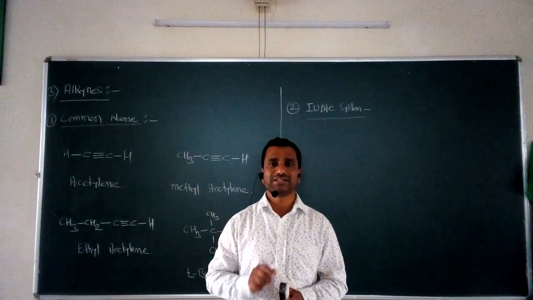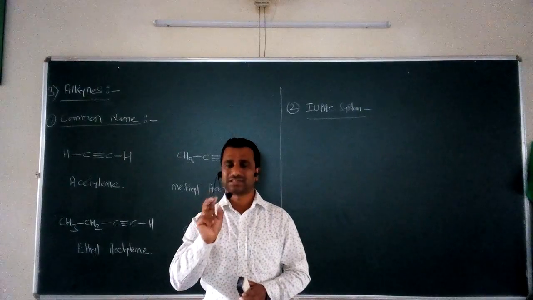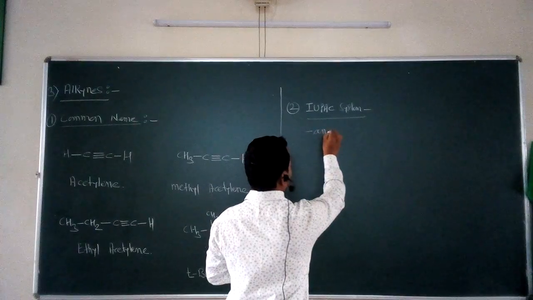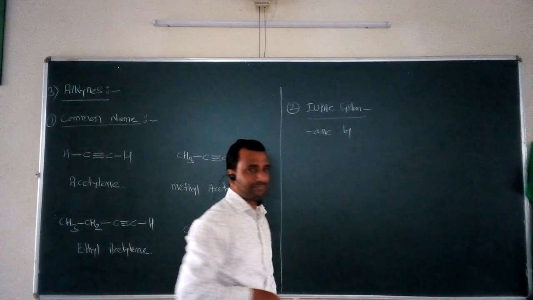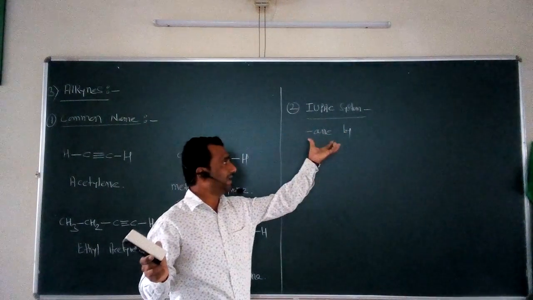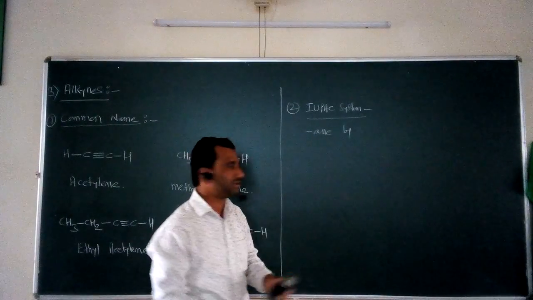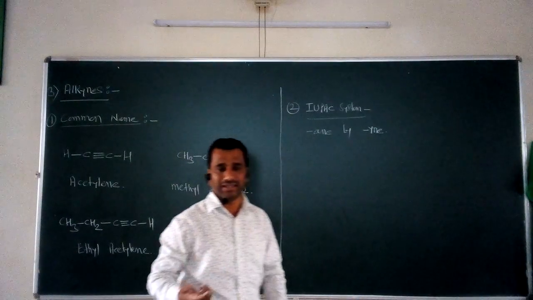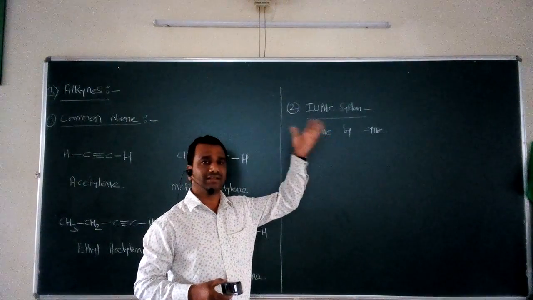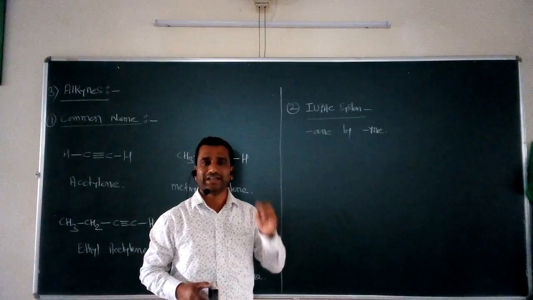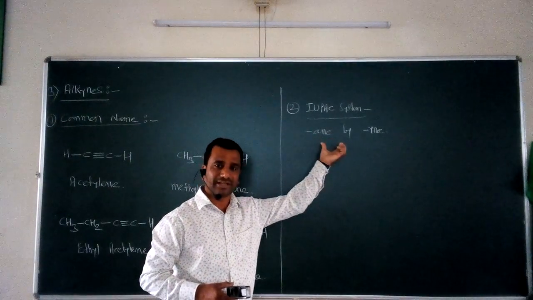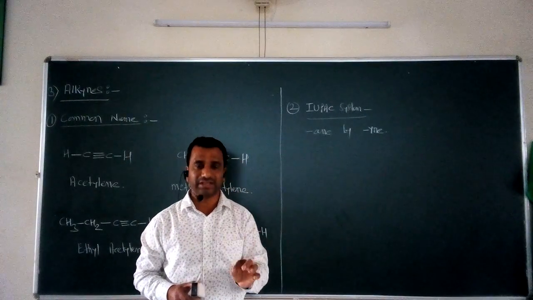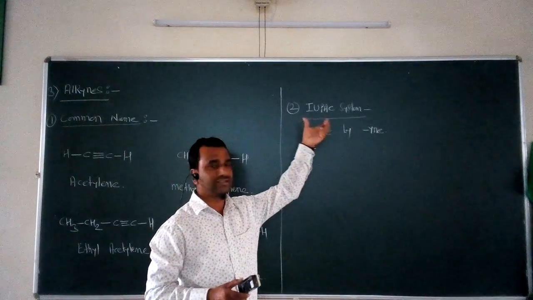After that, once we consider the parent alkane, we just have to replace the ANE of the parent alkane by the word YNE. Whatever the parent alkane may be, depending upon the number of carbon atoms, the last word ANE of the parent alkane can be replaced by YNE. So this is a very important rule while giving the names for alkynes according to the IUPAC nomenclature system.